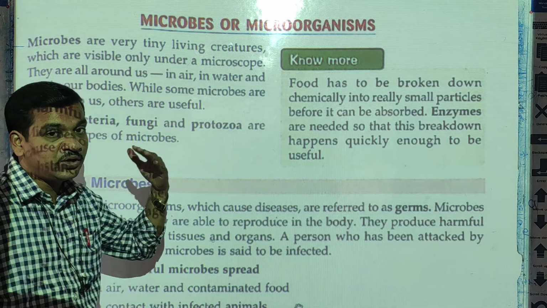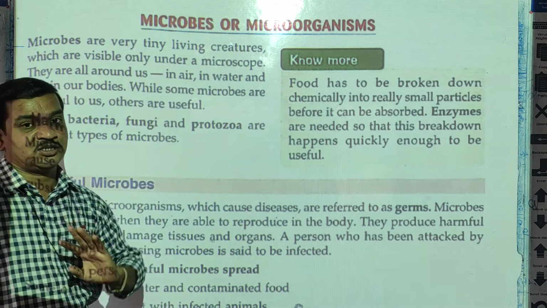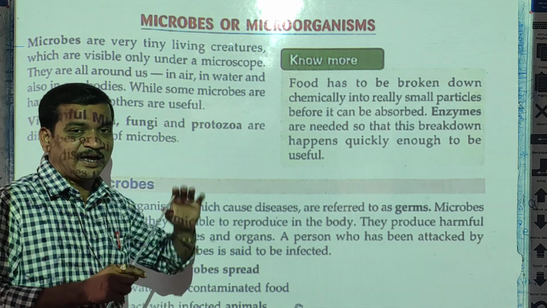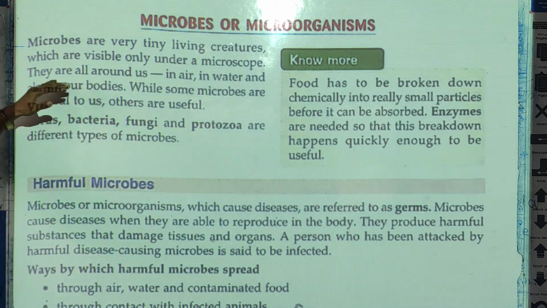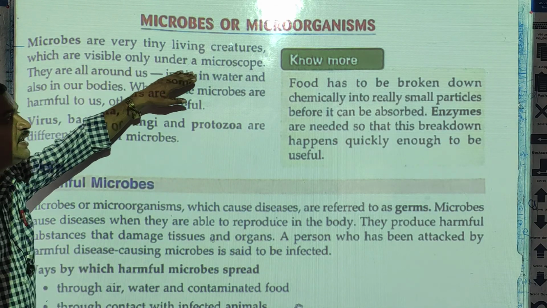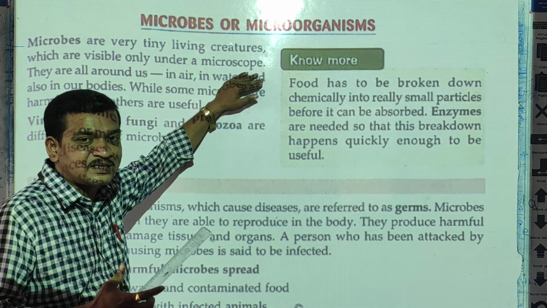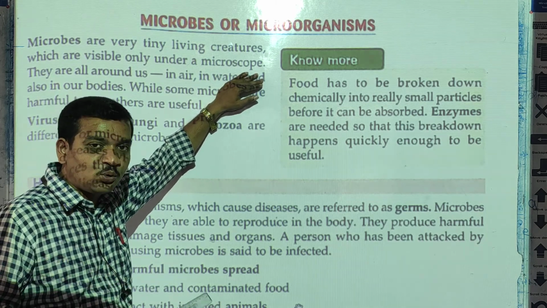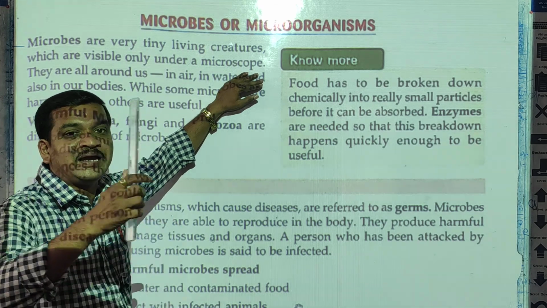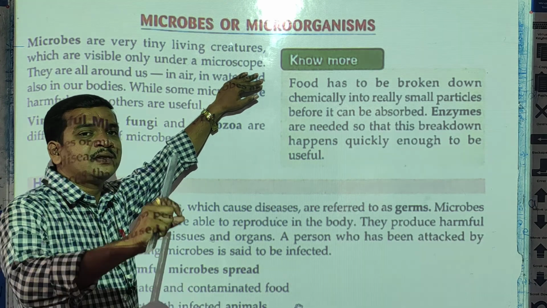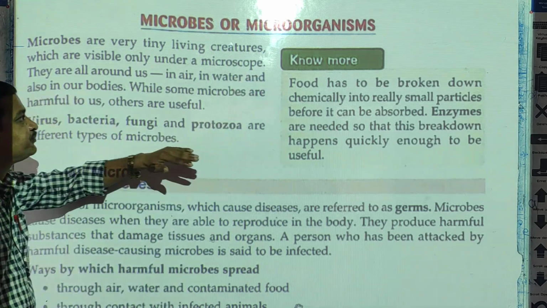We are multicellular, but they are very small, visible only under a microscope. Just as I said, a microscope is a device which is useful to see the enlarged view of organisms.